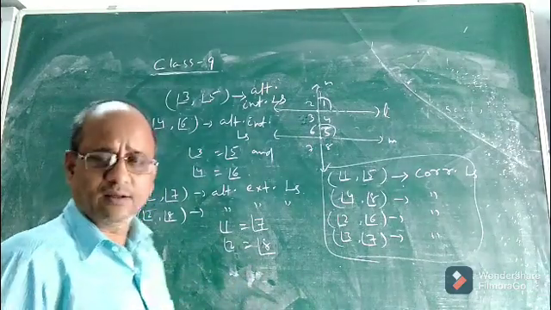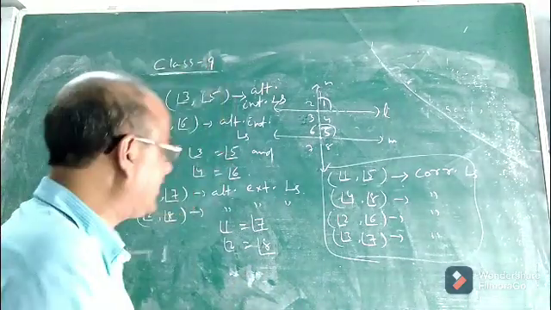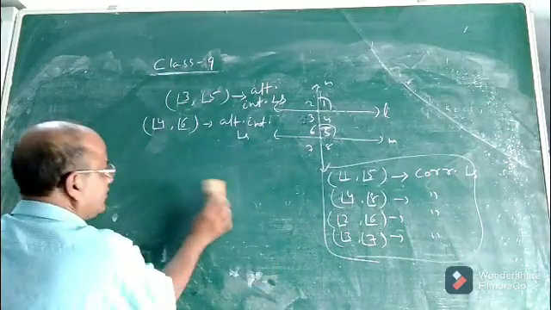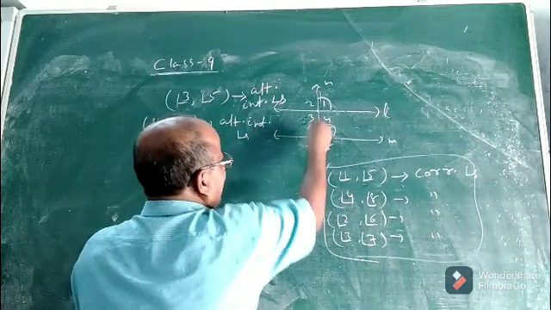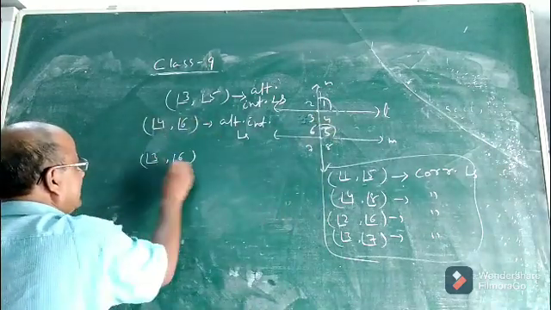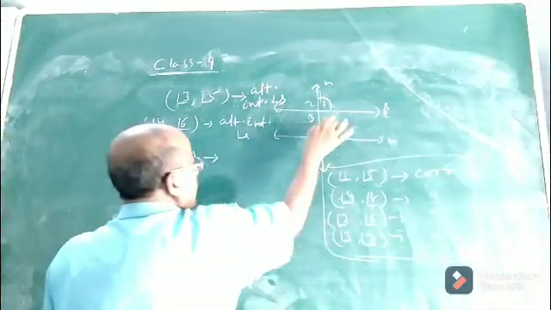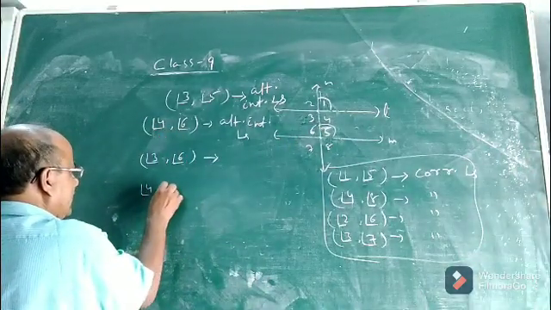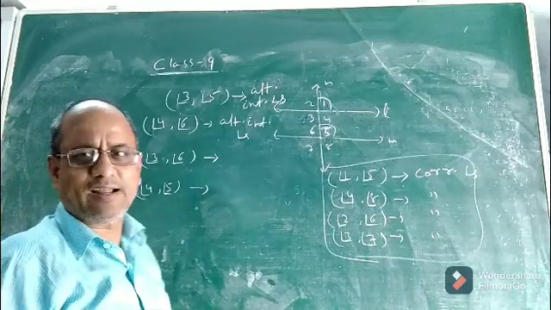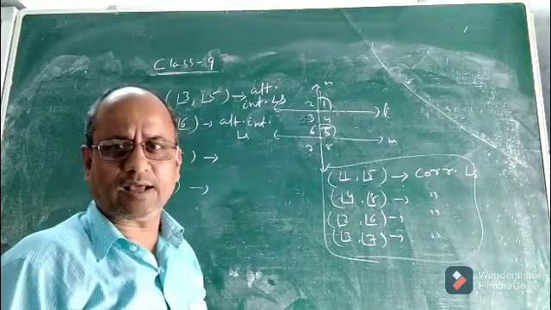Okay. Then, what is the other pair that we had read in class 8? Now look at angle 3 and 6. Consider the pair of angles 3 and 6. This is one pair. Consider the other pair, 4 and 5. Now, what angles are 3 and 6? What do we call angle 3 and 6?